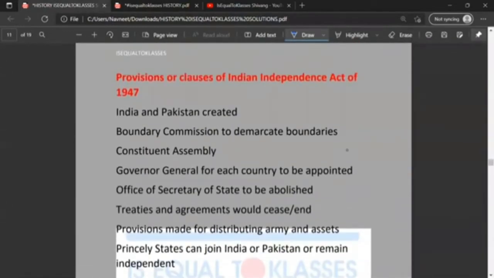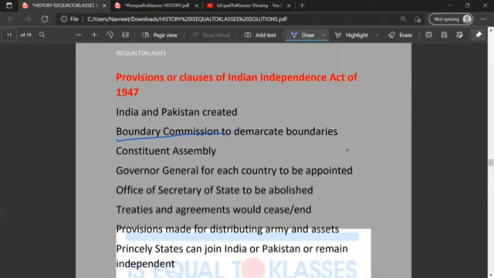So the Indian Independence Act: India and Pakistan were created, two separate dominions were created, with a boundary commission to demarcate boundaries. Once it was decided which states would belong to which country, the boundary commission would decide the boundaries between the two dominions. A Constituent Assembly would be formed for each of the two countries.